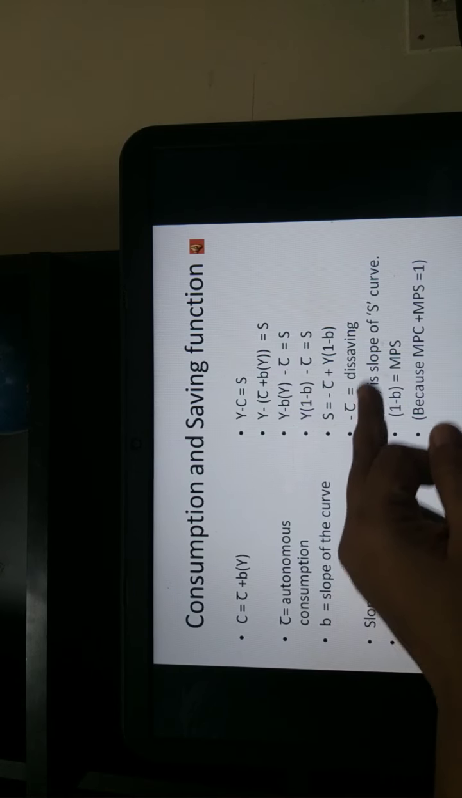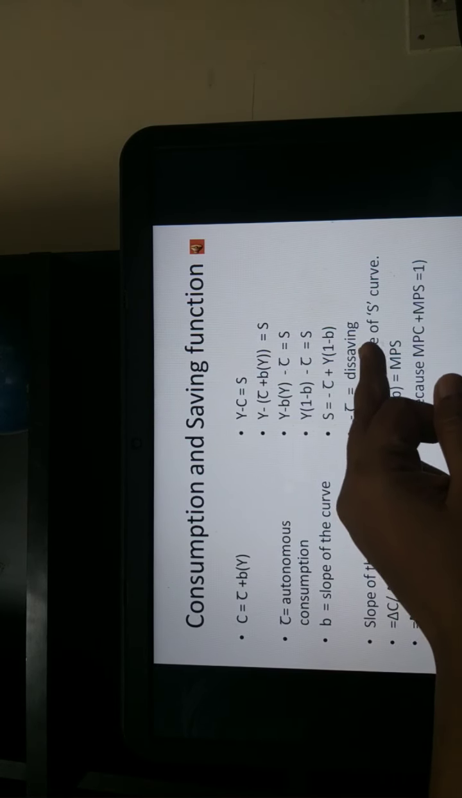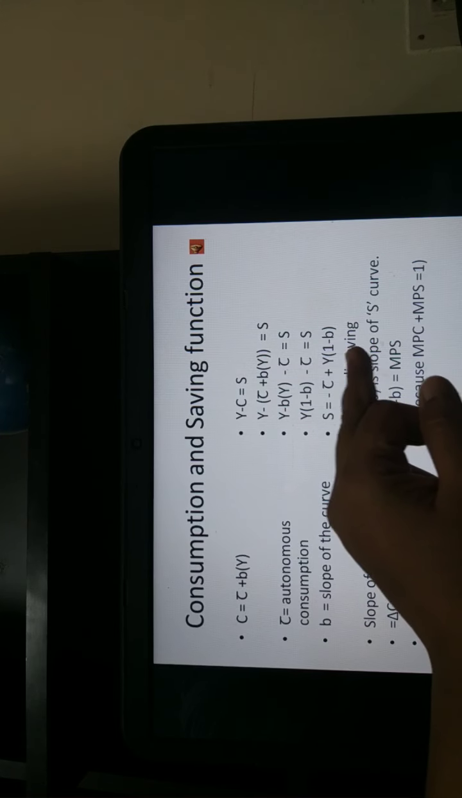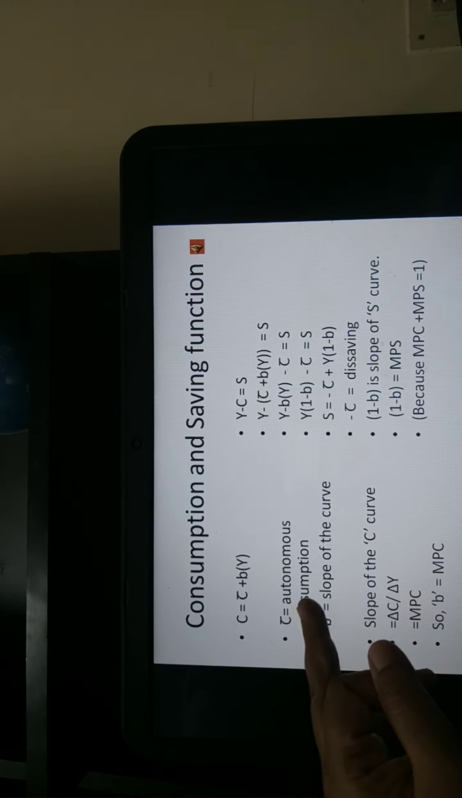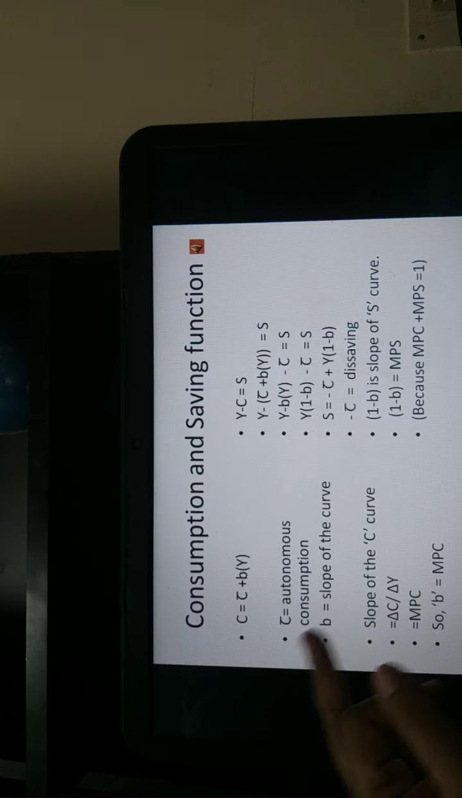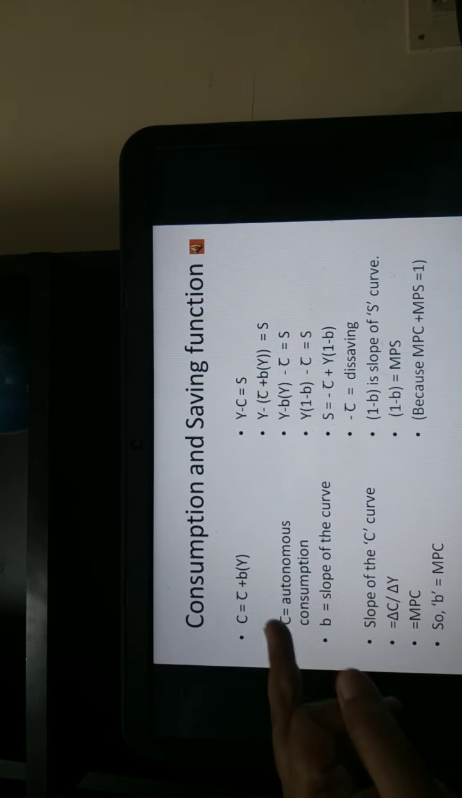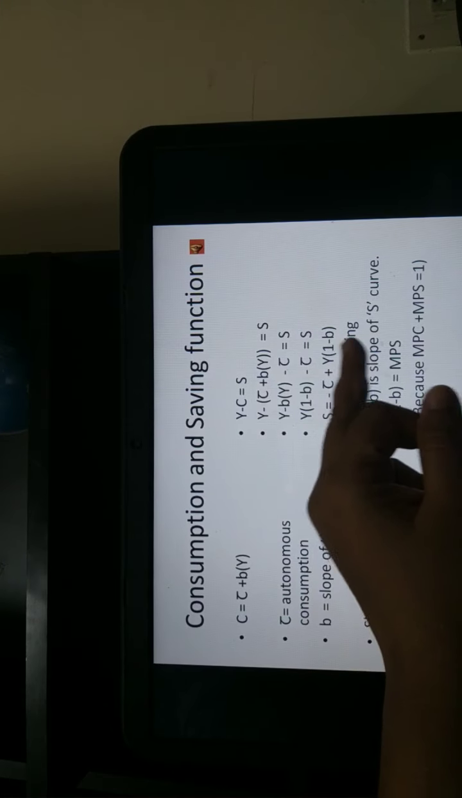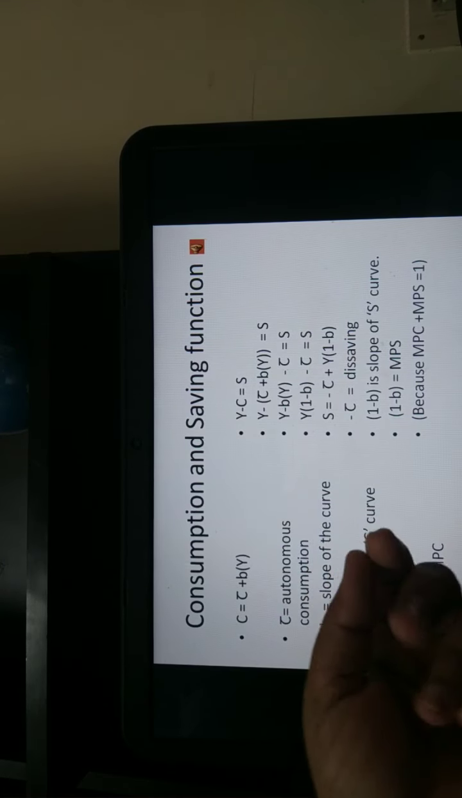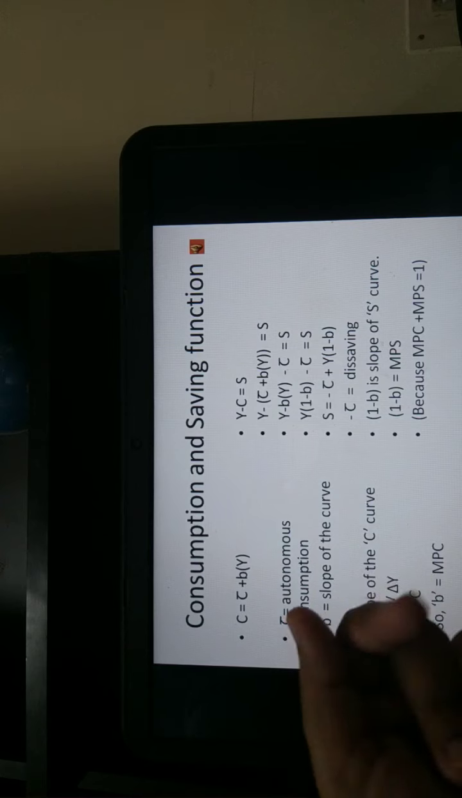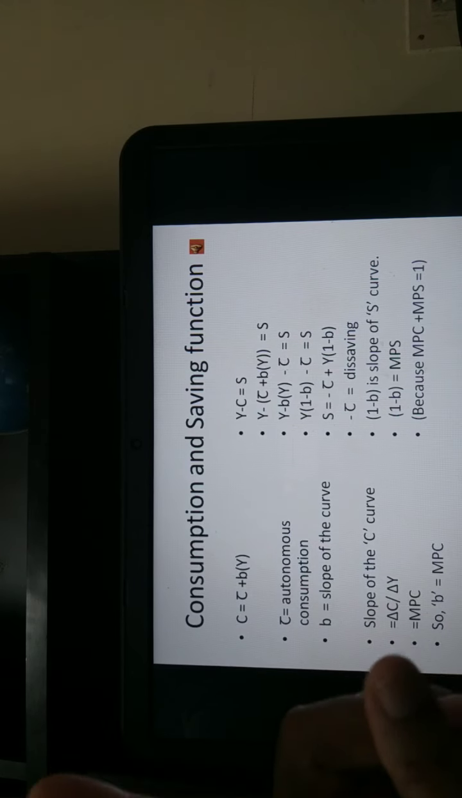Minus C bar is nothing but the dissaving part that the economy has to undertake so that it can fund the autonomous consumption. So C bar is expressed as minus C bar, or autonomous consumption will be equal to the dissaving part. You already know that MPC plus MPS is equal to 1, right?